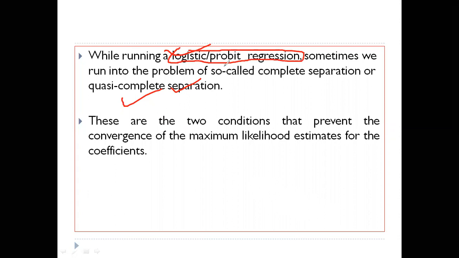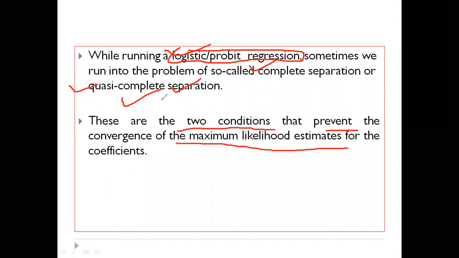So while running a logistic regression, sometimes we face a problem known as complete separation or quasi-complete separation. Actually, these are two conditions that prevent the convergence of the maximum likelihood estimates for the coefficients.